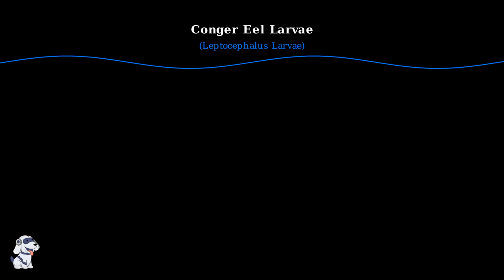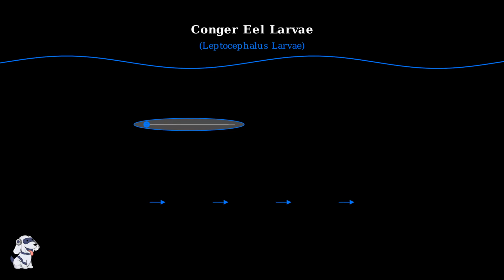Conger eel larvae, scientifically known as leptocephalus larvae, represent one of the most fascinating examples of zooplankton in our oceans. These remarkable larvae have a completely transparent, ribbon-like appearance that makes them nearly invisible in the water. Their flattened, elongated bodies can stretch several centimeters in length, while remaining incredibly thin.